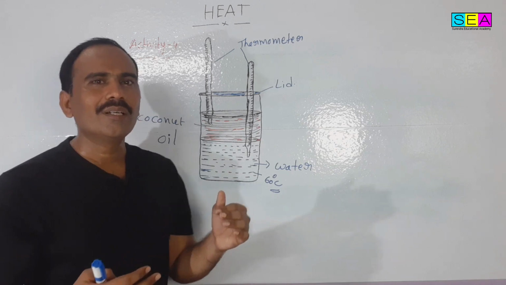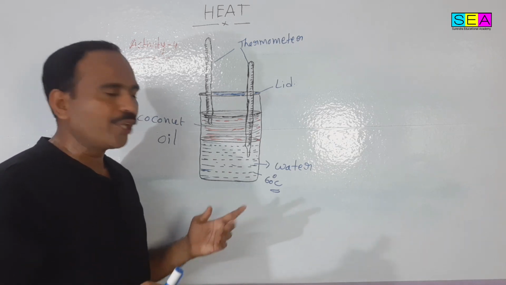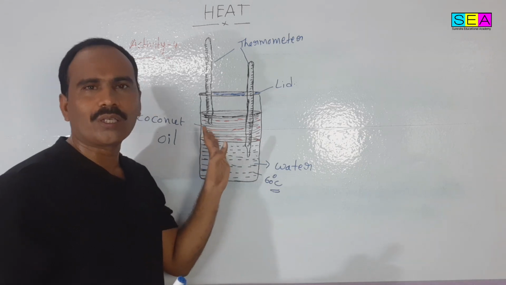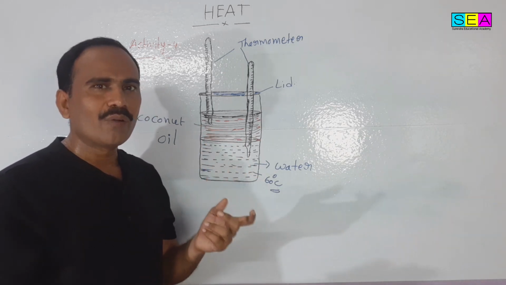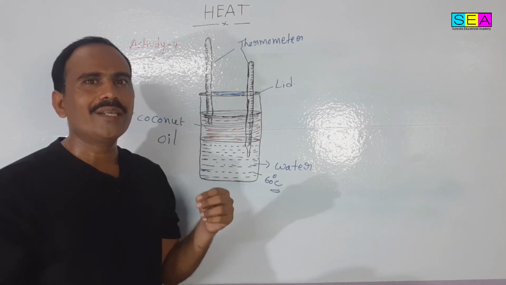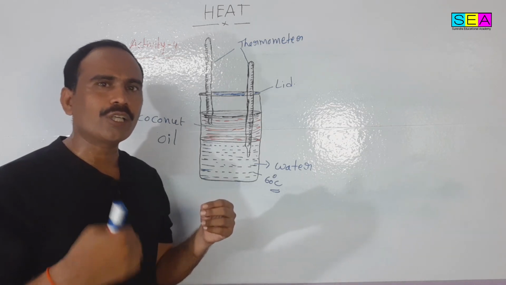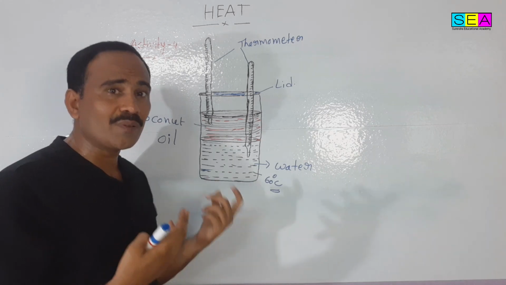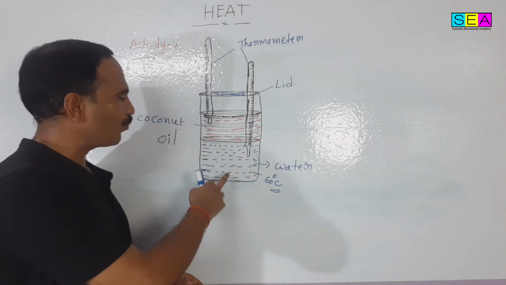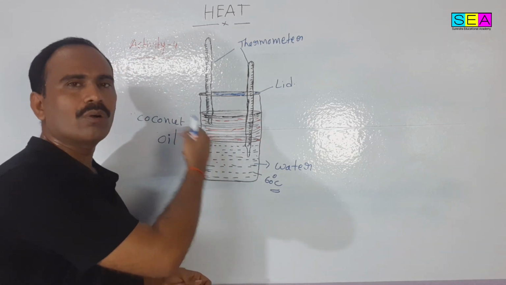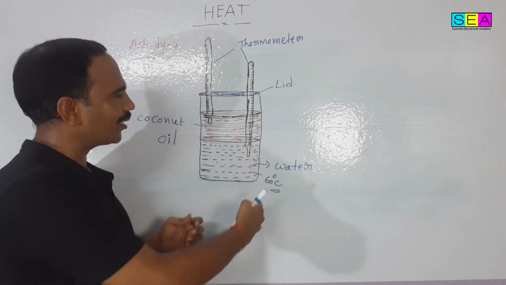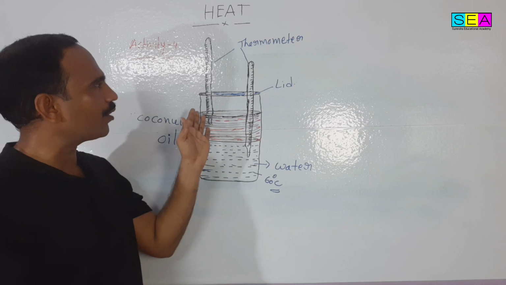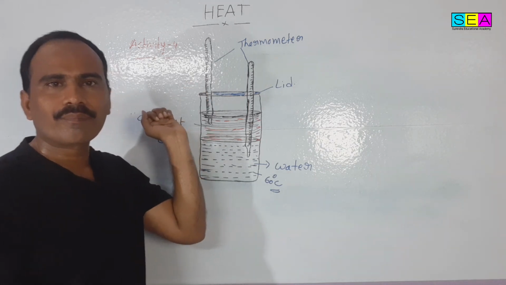Heat energy flows from water to coconut oil because they have different temperatures. We know that heat energy always flows from the hotter body to the colder body. That's why the temperature of the water decreases and the temperature of the oil increases.